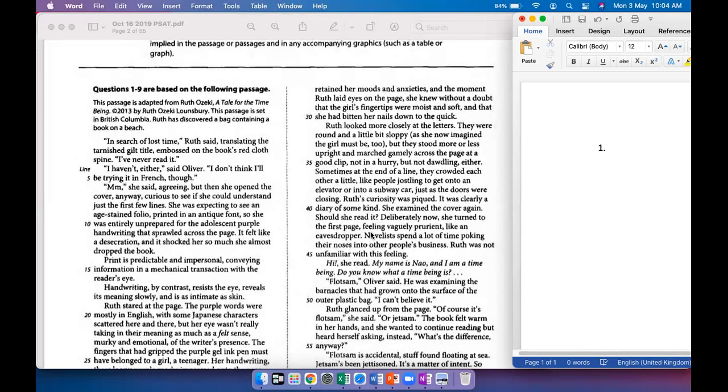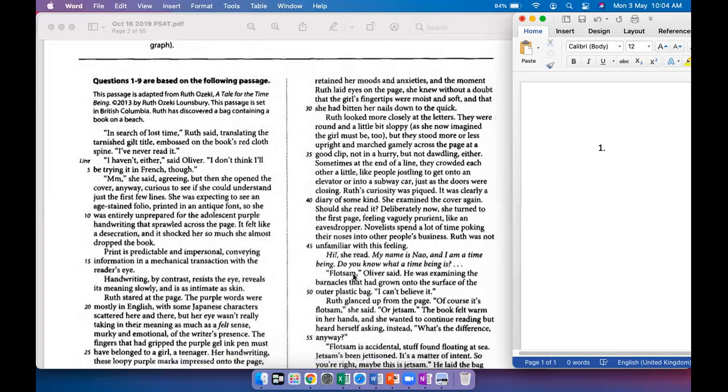So when she opens it, she's surprised that there were these words written in adolescent writing. She almost expected this book to be untouched, right? Because it gave that impression. And it felt like a desecration. A desecration is like a damaging. She felt the book had been damaged because of that writing. And she was so surprised that she dropped the book.